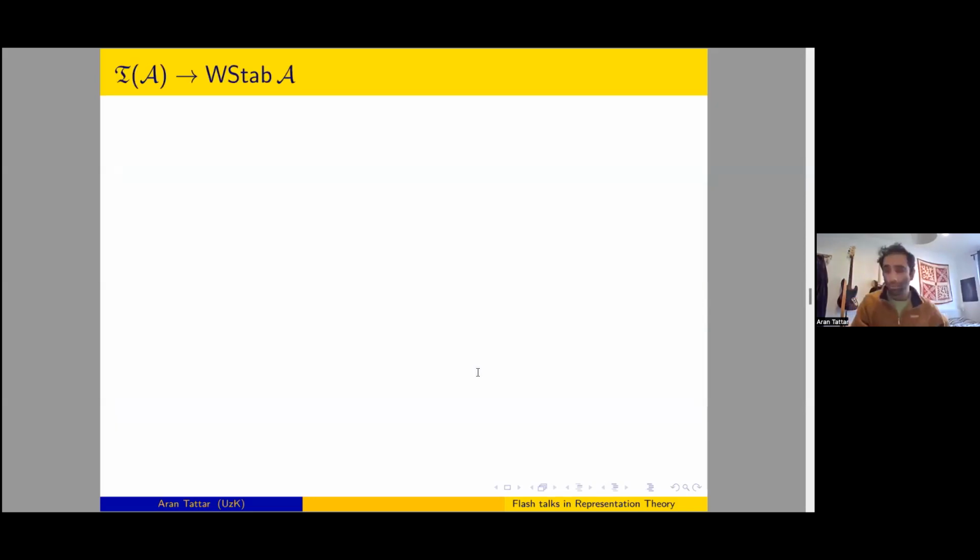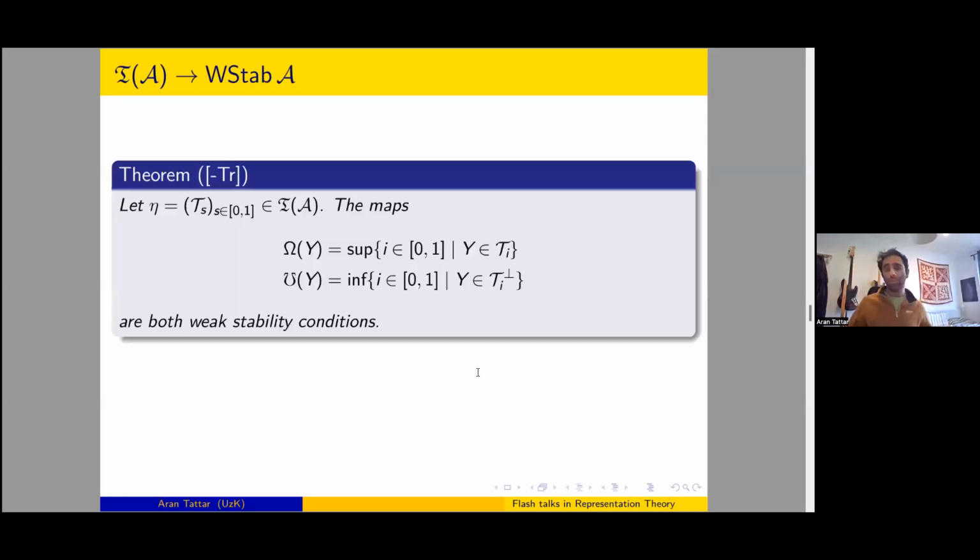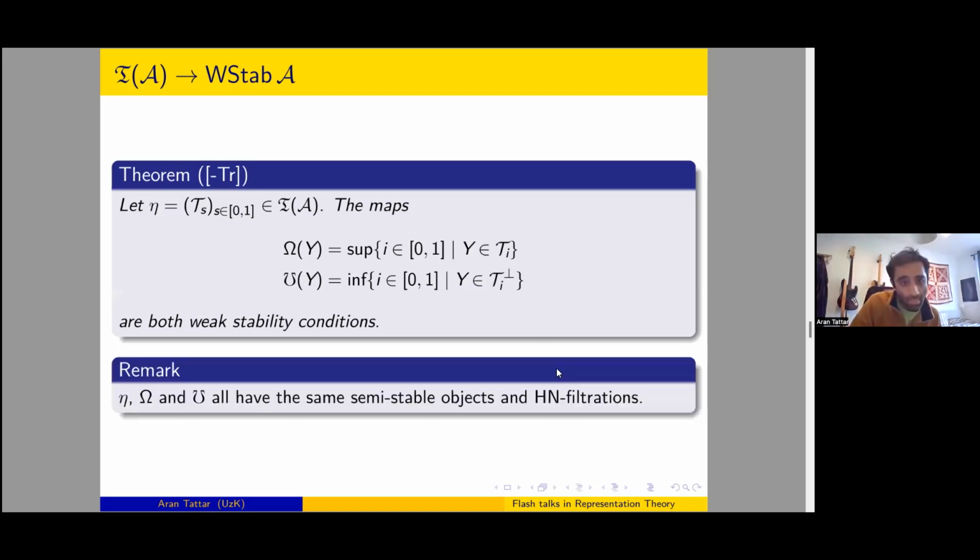And now we can describe how we go back from chains of torsion classes to weak stability conditions. If we start with a chain of torsion classes eta, then we consider two maps. One, omega, sends an object y to the supremum of the indexing set such that y belongs to the torsion class at these indices, and dually, mu of y sends y to the infimum of these indices such that y belongs to the torsion-free class of that index. These are both weak stability conditions. And again, everything works out quite nicely.